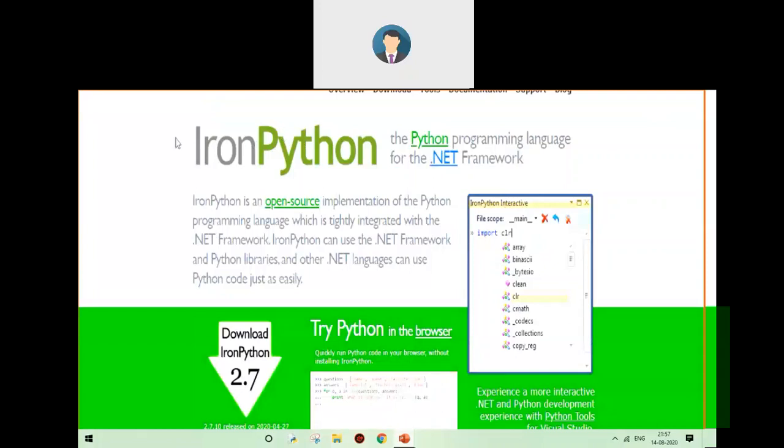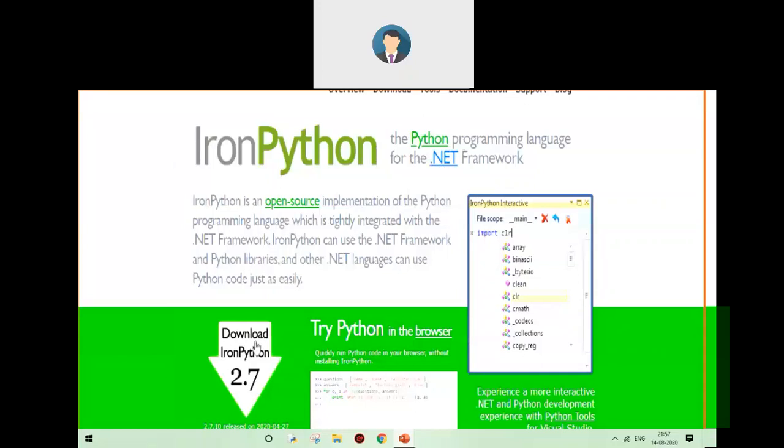Another interpreter is IronPython, the Python interpreter which is designed in the .NET framework. This is an open source implementation of the Python programming language for the .NET platform.